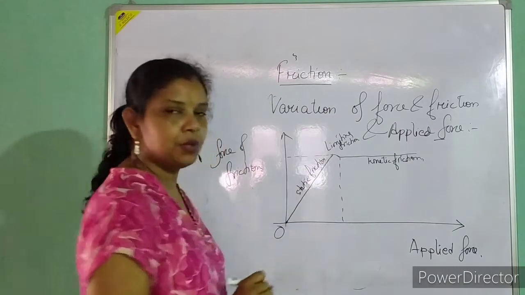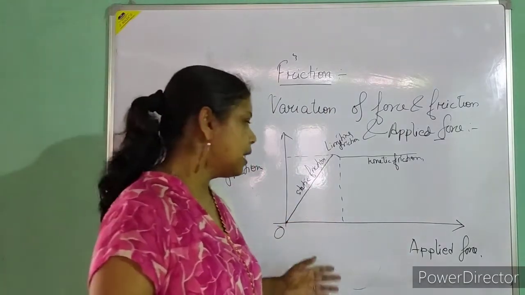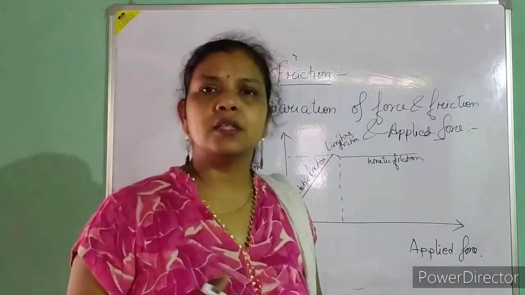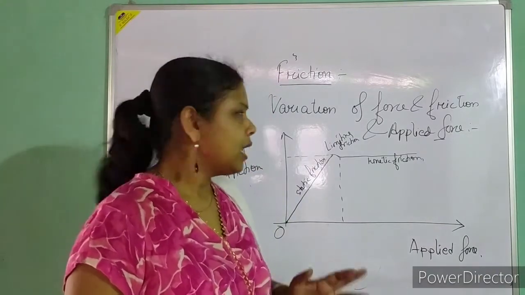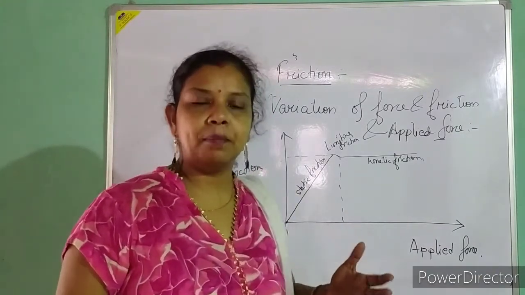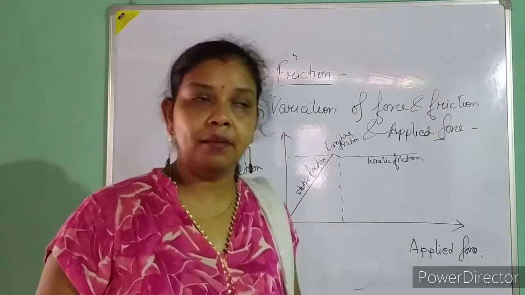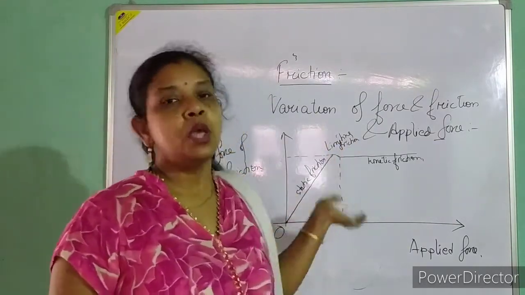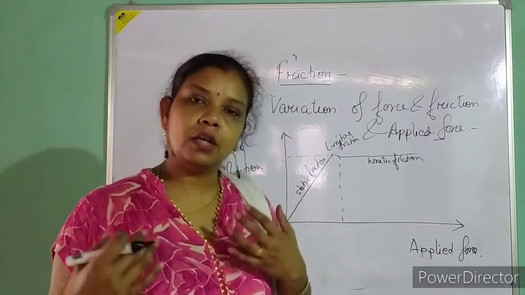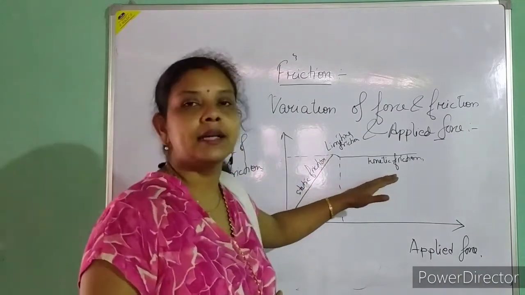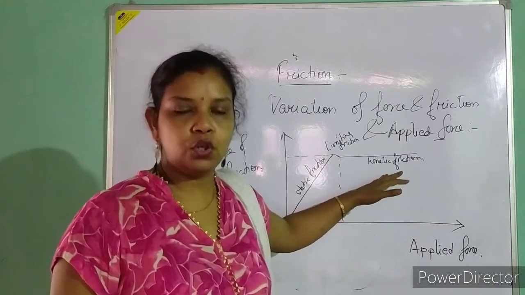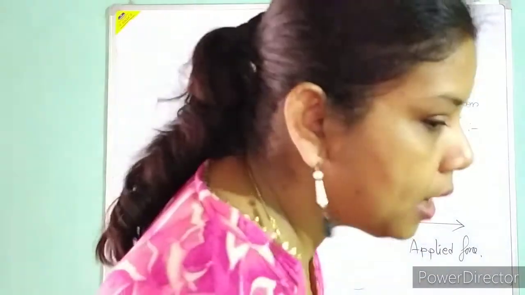Hope it is clear to you. Means if I have a big box, I applied a force, the body is not moving, then the frictional force is proportional to the applied force. After a certain force is applied, what happens? It crosses the limit, so limiting friction will come. Beyond that, what will happen? The body will continue to move. So that is the kinetic friction. Hope you have understood the concept.